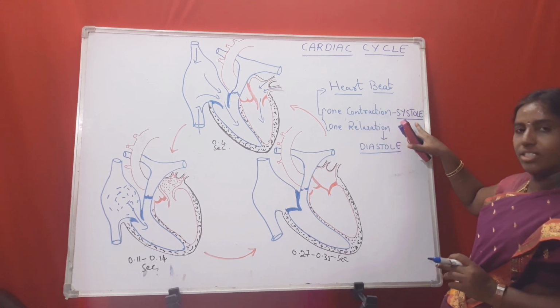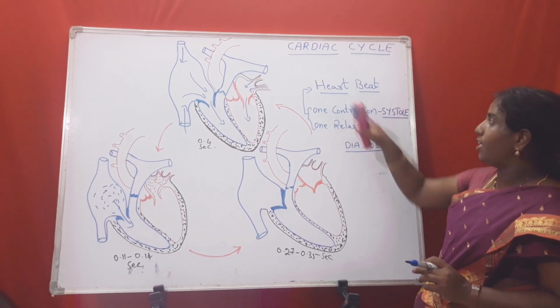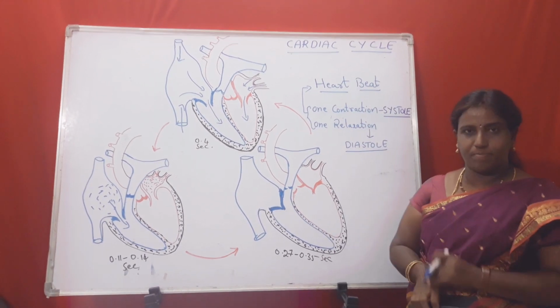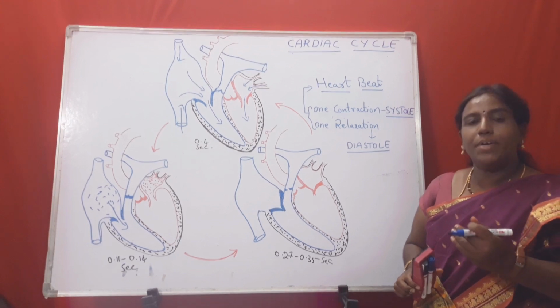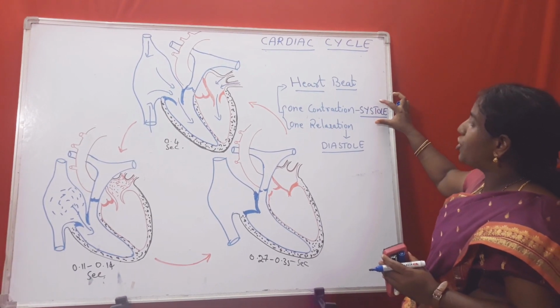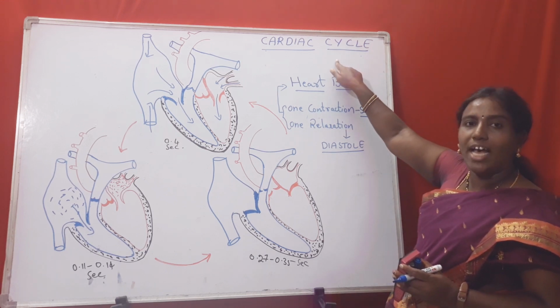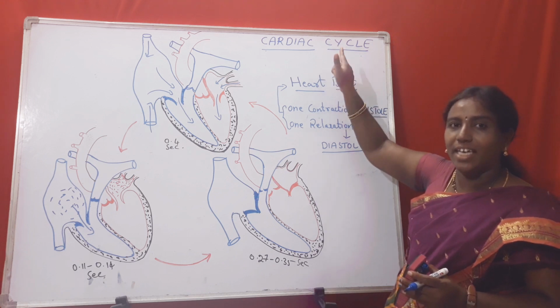One contraction, systole, and one relaxation, diastole, is called a heartbeat. The cyclic events of contraction and relaxation, systole and diastole, of the heart is called the cardiac cycle.